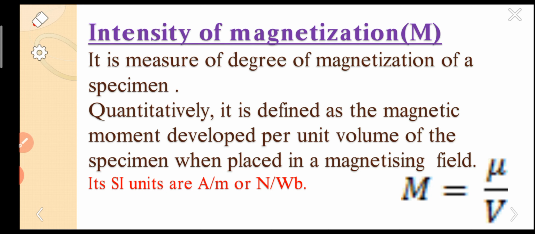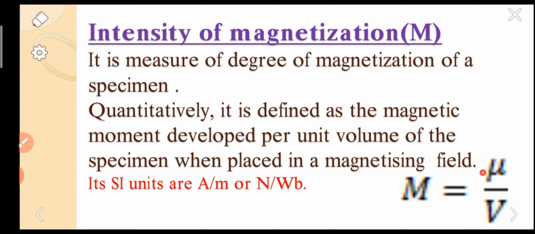here mu is the dipole moment. Whenever you apply the magnetic field, it gets magnetized. That means magnetized means it is acquiring some north pole and south pole. Whenever there is a north pole and south pole, from the two poles the magnetic moment will arise, so the dipole moment will arise.